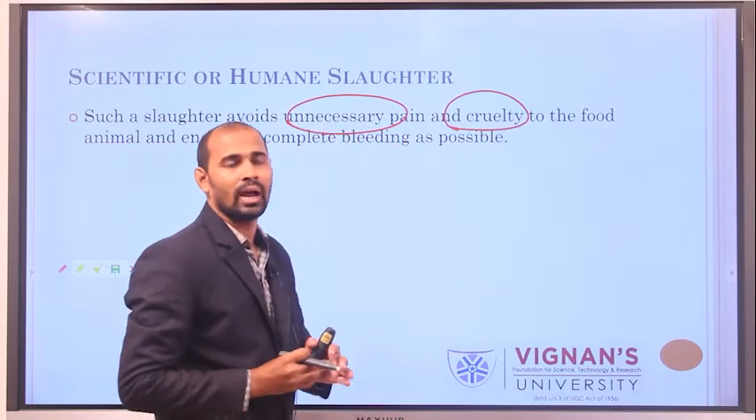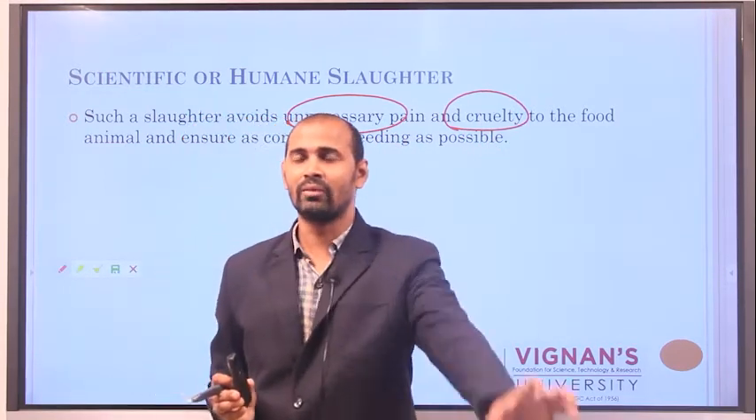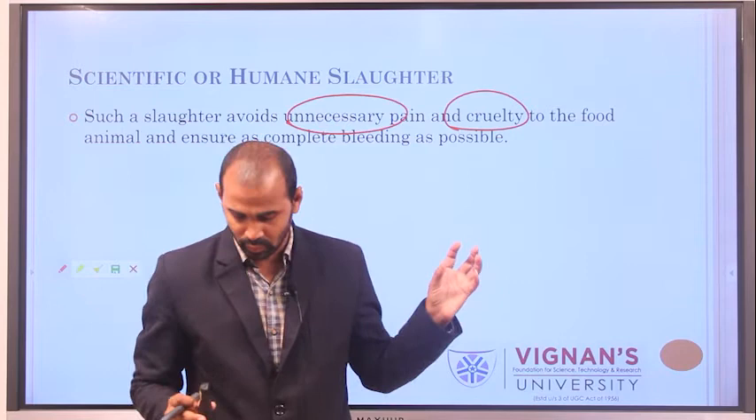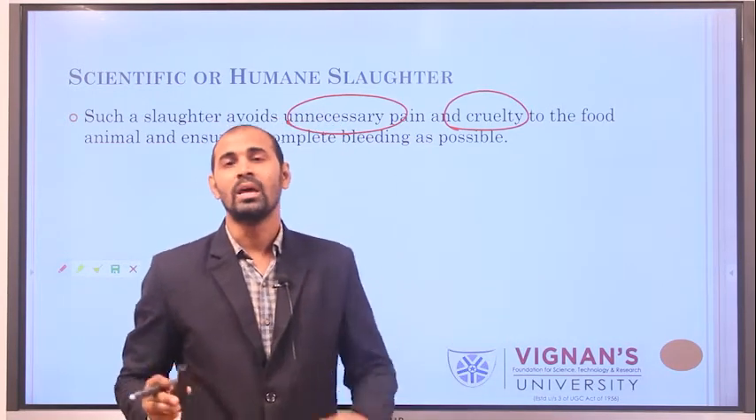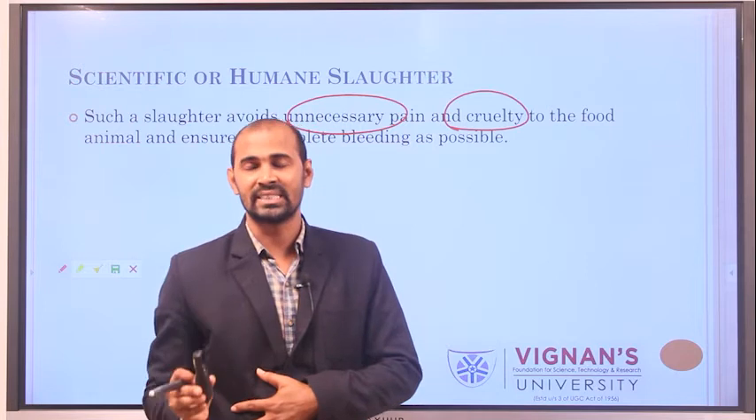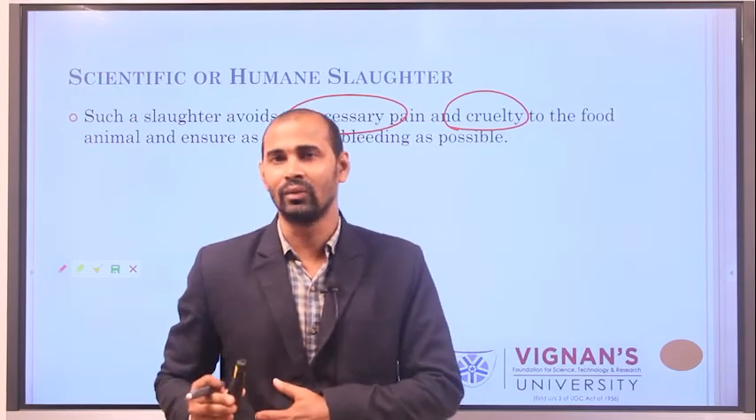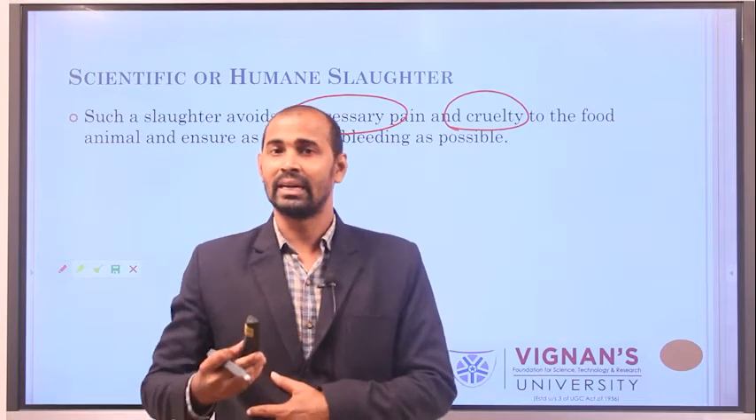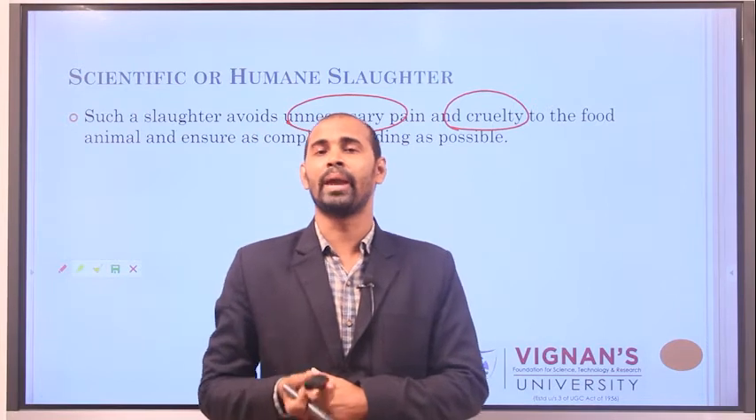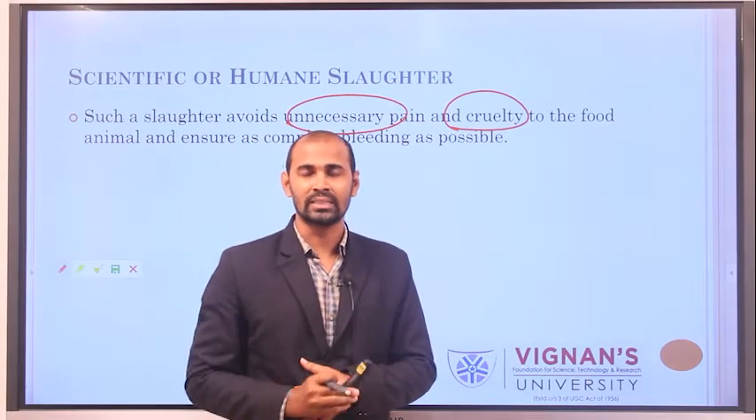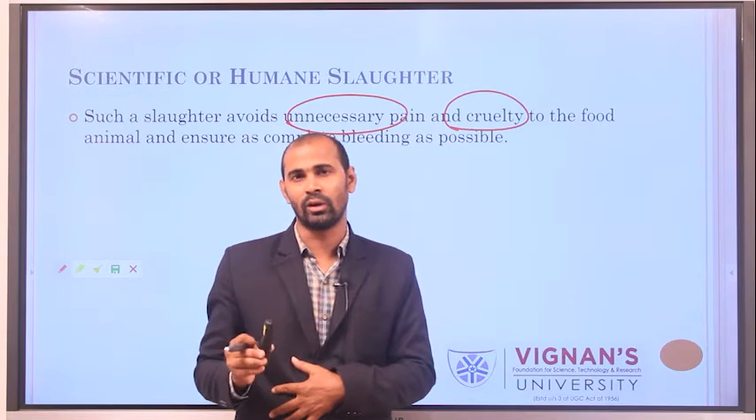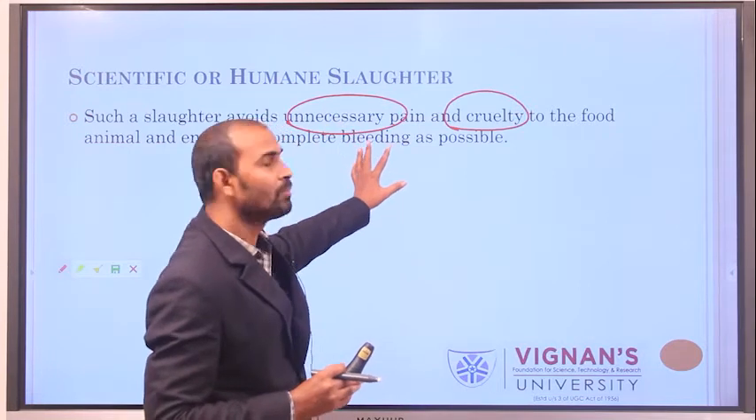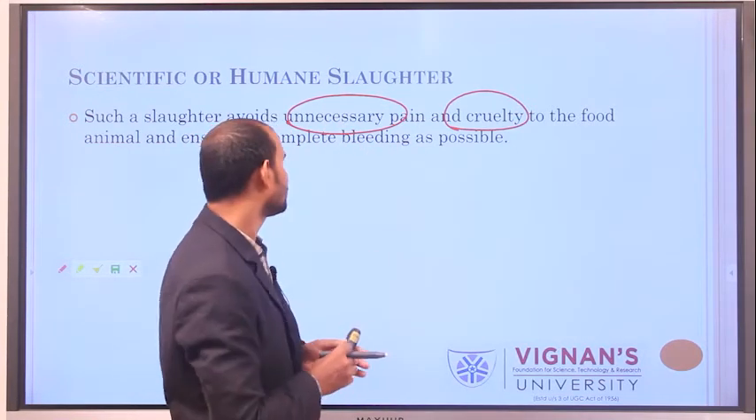Unnecessary cruelty or unnecessary pain should not be given to the animal, because if you create unnecessary pain to the animal, the stored glycogen in the animal's body or the liver will be used for the action of muscle, resulting in degraded meat quality. To avoid this, you have to be careful while slaughtering. That means you should not cause unnecessary pain or cruelty to the animal.